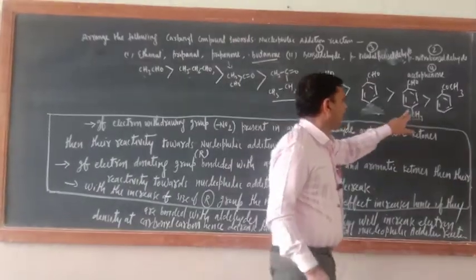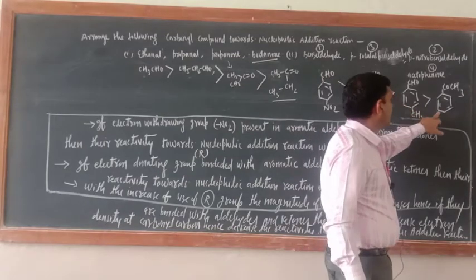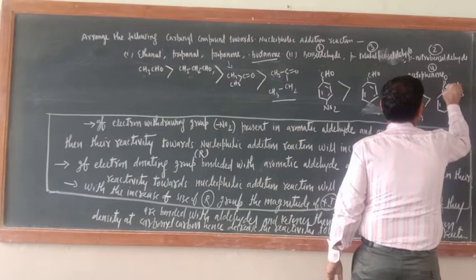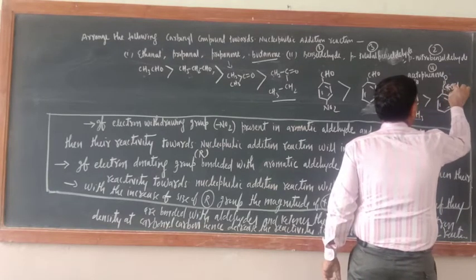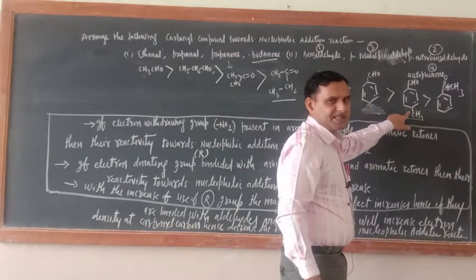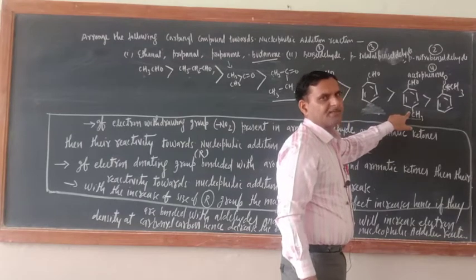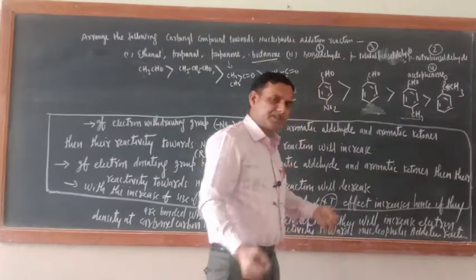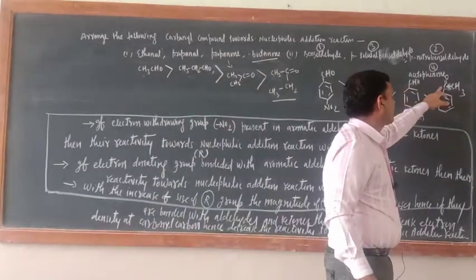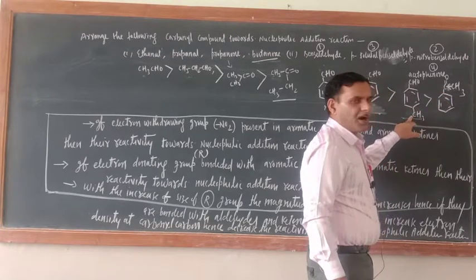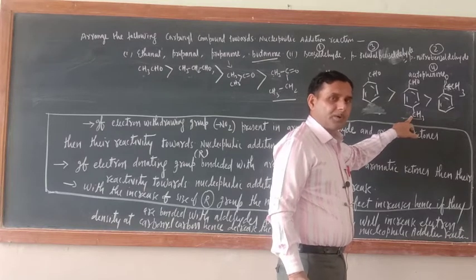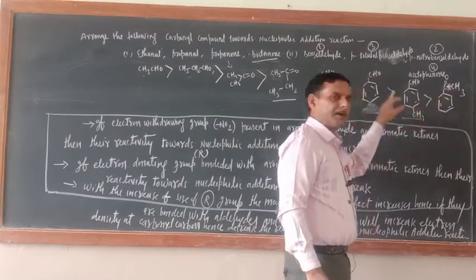Okay, and now you may ask, sir, why this will be more reactive than that of this one? Here CH3 group is directly bonded with carbonyl carbon, so its plus I effect magnitude will be more than that of CH3 group which is present at para position. Okay, that is why in organic chemistry each and every point matters. Here CH3 group is directly bonded with carbonyl carbon, here CH3 is not directly bonded with the carbonyl carbon, it is bonded with the ring, so effect would be there, but as compared to this CH3 their effect will be less.